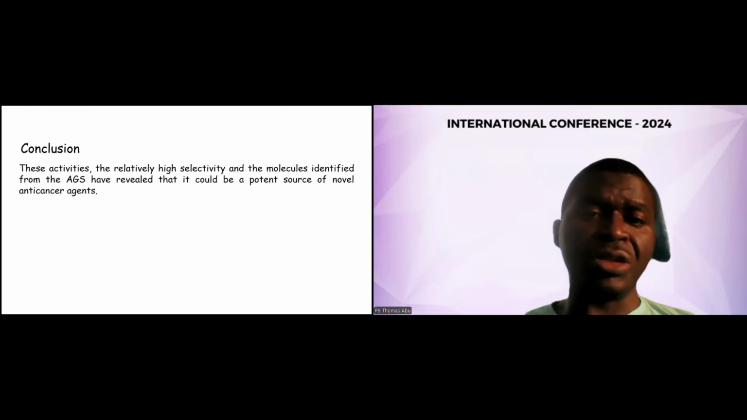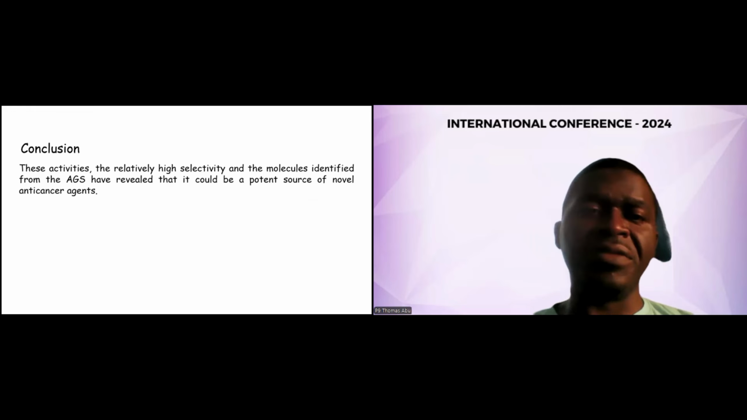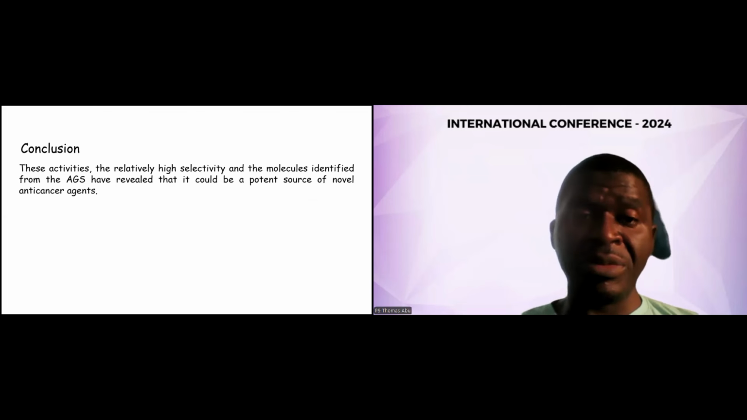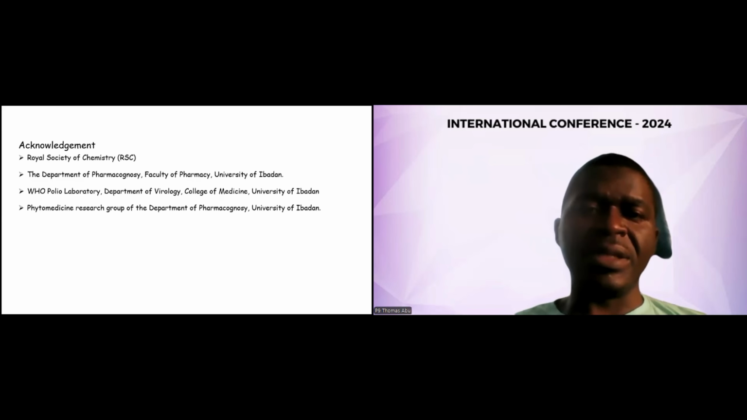And in conclusion, these activities, the relatively high selectivity, and the molecules identified from the Albizia glaberrima stem bark have revealed that it could be a potent source of novel anti-cancer agents.